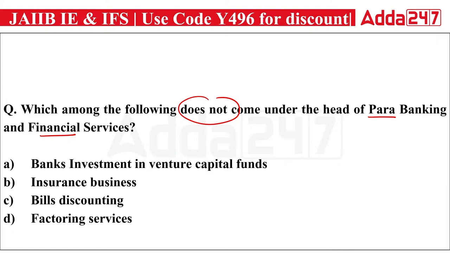Then factoring services. Factoring is a tool in which the bank provides immediate cash to sellers in case of trade, by taking the trade receivable. That's your factoring. So factoring is also a kind of para banking, but not bills discounting. Bills discounting is the bank's day-to-day transaction part. So the right answer is that bills discounting does not come under the para banking financial services category. So the right answer will be your C option.